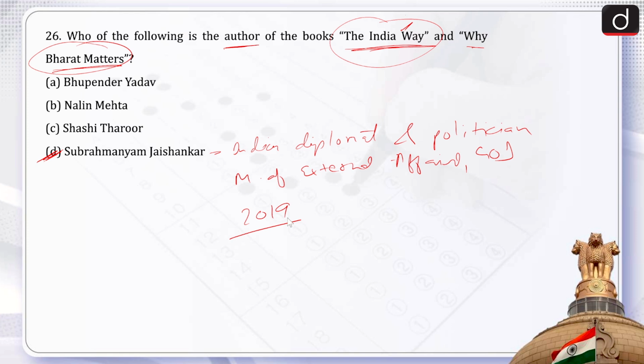He has authored the following books: The India Way and Why Bharat Matters. The India Way, which talks about strategies for an uncertain world, was in the year 2020, and then Why Bharat Matters in the year 2024. Therefore option D is the correct answer.